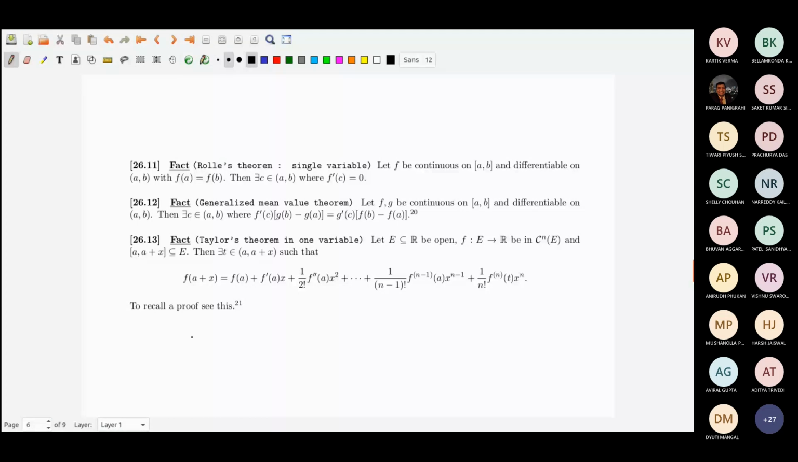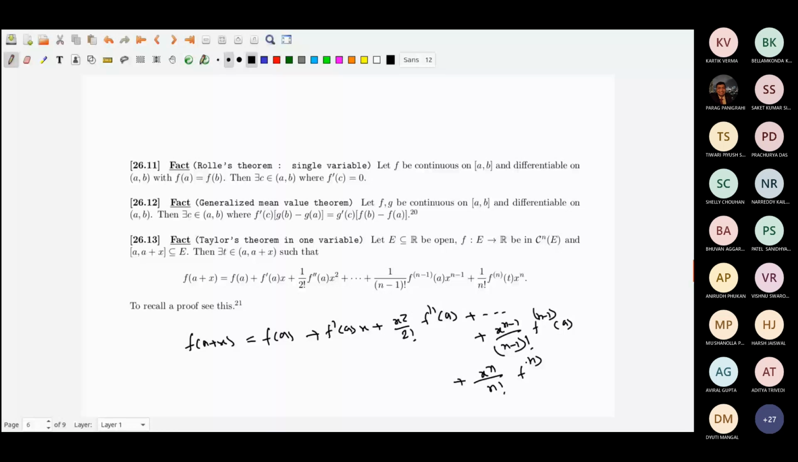You remember this one, everybody remembers it very nicely. Plus f dash A times X, plus f double dash A times X squared by 2 factorial, and like this you go up to X power n minus 1 by n minus 1 factorial times the (n minus 1)th derivative at A, plus the last term, X power n divided by n factorial times the nth derivative at t, where t, remember, lies between A and A plus X. That's Taylor's theorem in one variable.